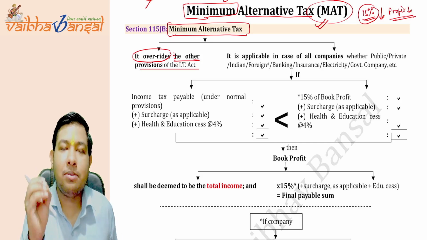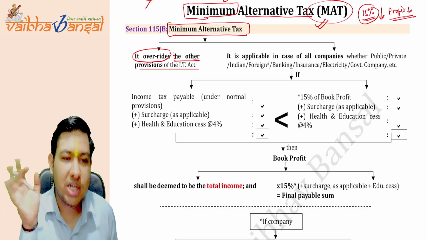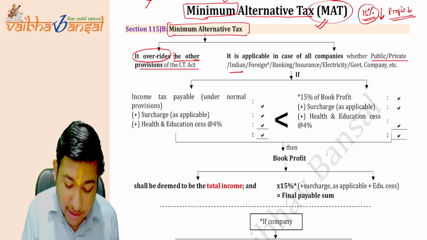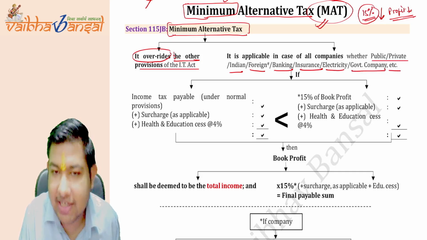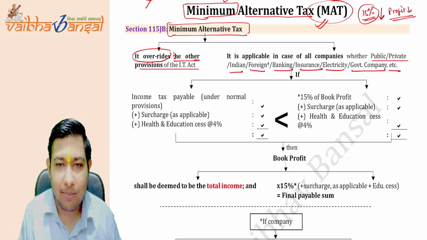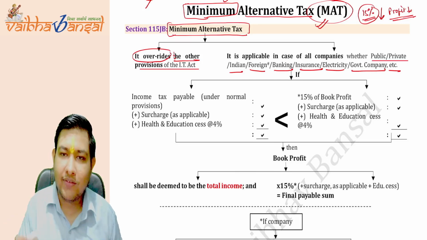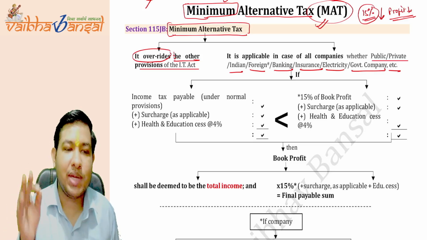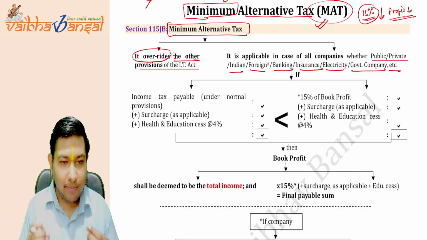Now, the minimum alternative tax is applicable to which type of companies? It is applicable to all types of companies, whether private company, public company, Indian company, foreign company, banking company, insurance company, electricity company, government company, etc. Any type of company registered in our country will be covered under the net of the minimum alternative tax. It is a minimum tax that the company needs to pay. Is this clear? It is a minimum tax.